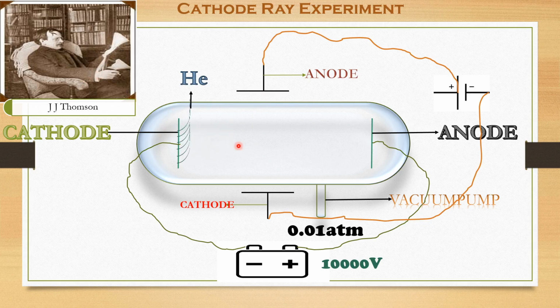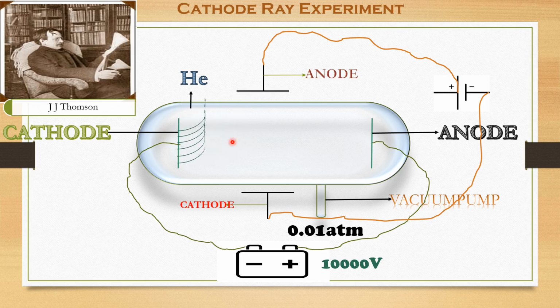these rays are emitting due to the presence of negatively charged particles. Or he also said it another way: these rays consist of negatively charged particles.